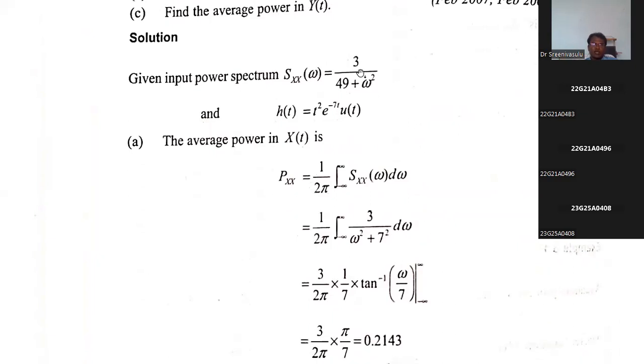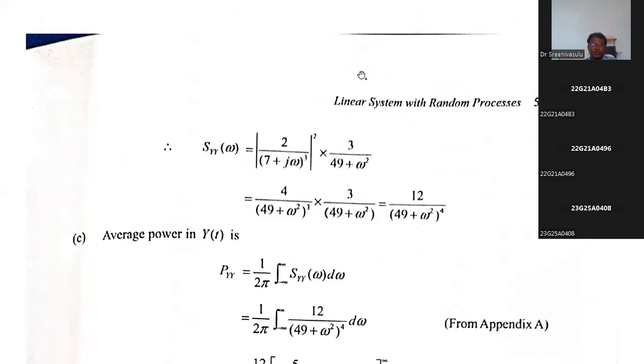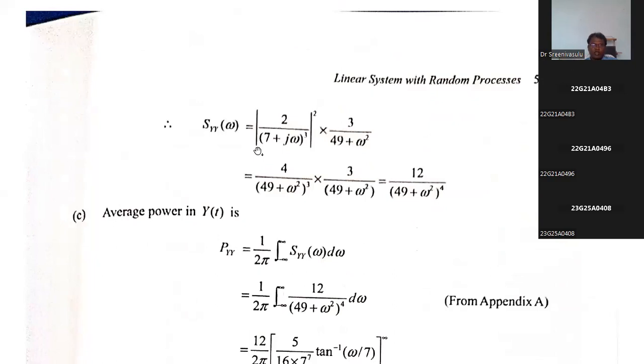Find the average power of the output, again the same way. After applying S_YY of omega, if we calculate the inverse Fourier transform, you know the inverse Fourier transform of S_YY of omega is nothing but R_YY of tau. So R_YY of tau is equal to the inverse Fourier transform of S_YY of omega, which is 1 divided by 2 pi, integral from minus infinity to infinity of S_YY of omega e power j omega tau d omega. He has not written it clearly here, but you write it here.